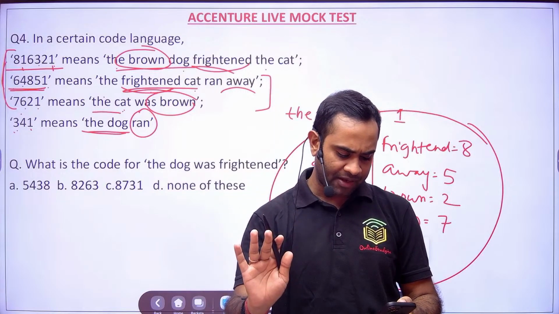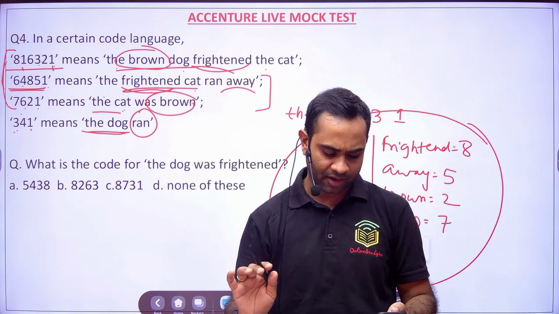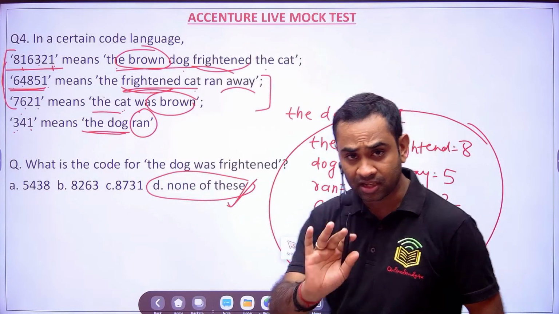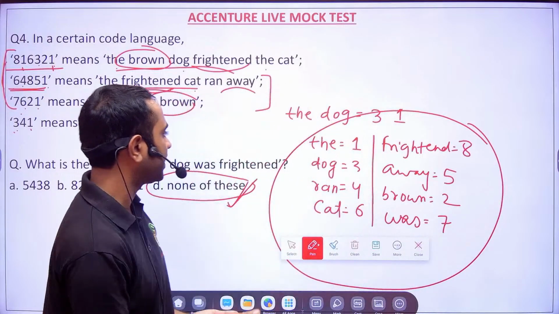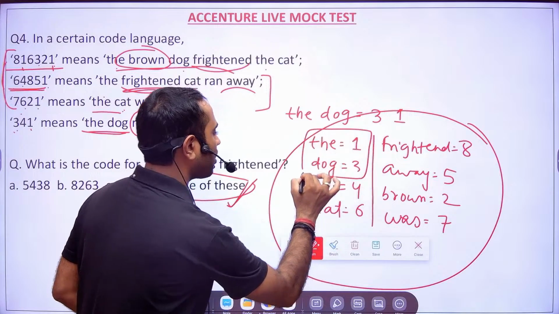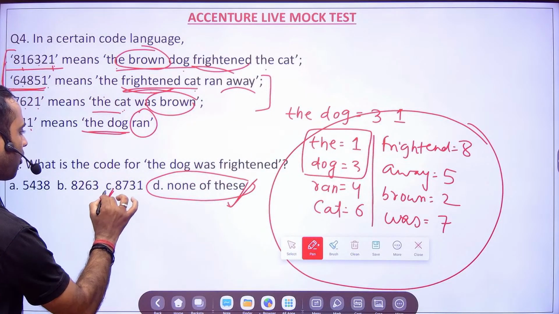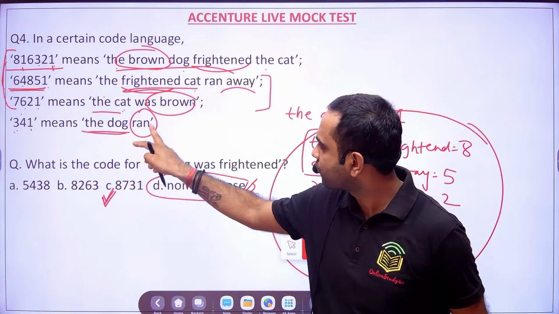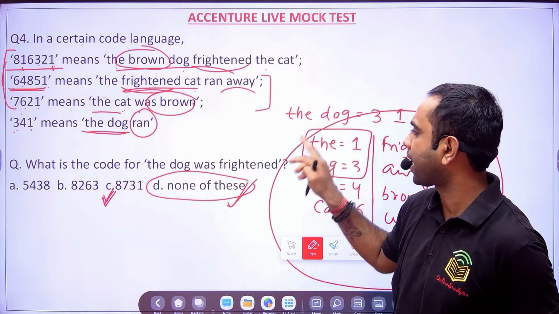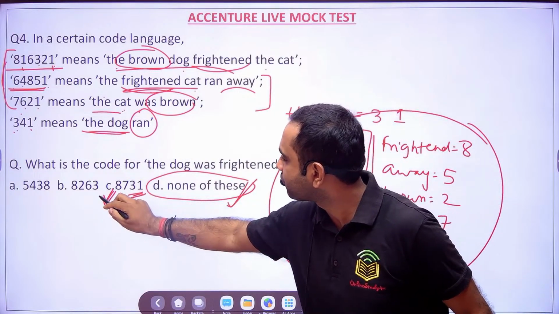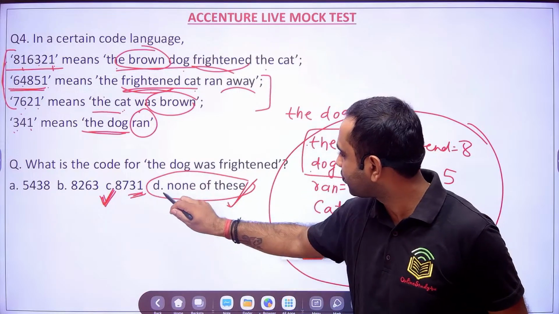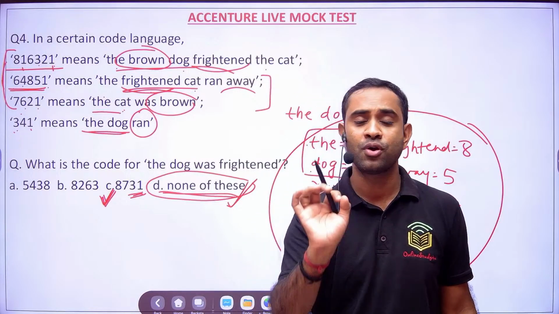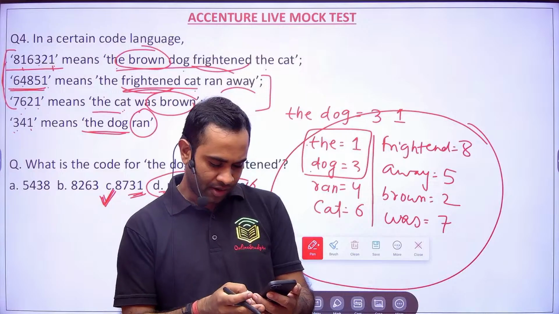So is it clear for everyone? Just compare the last two given codes. See what happens? You have an answer, none of this. Otherwise, if none of this was not there, then we could have already got the dog, and the dog 3 1 means you have answered option C, right? So even the last two we can compare. We got the dog, right? So 3 1, 3 1. That means we could have marked. But my dear friends, you try to understand that you also have none of this. So in that case, you have to cross check, right? Okay. So this is clear.